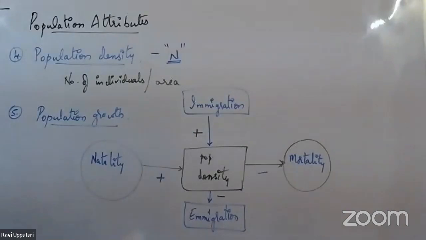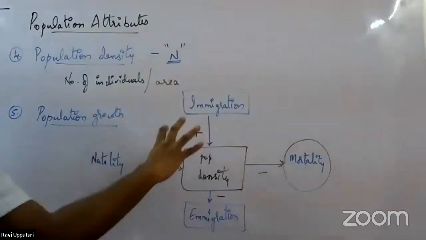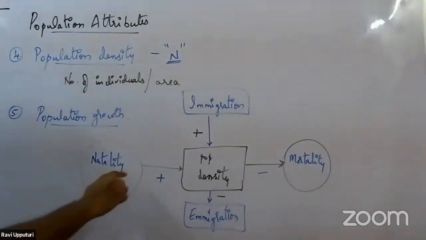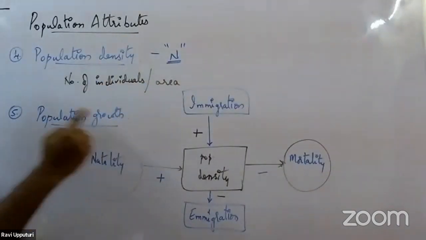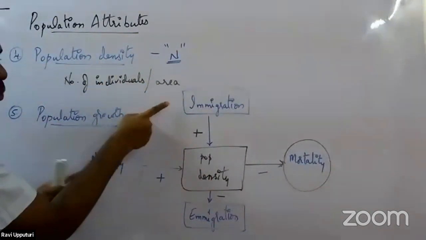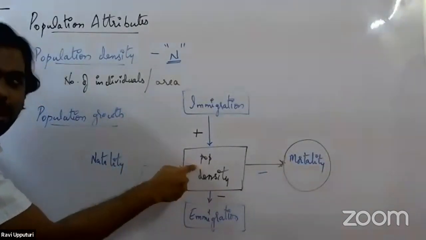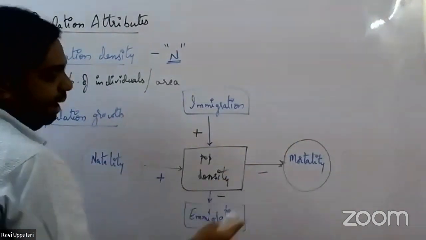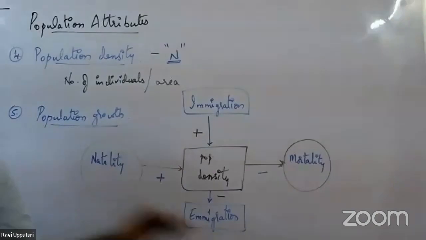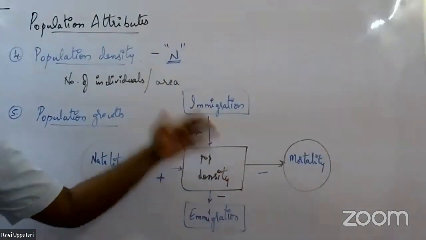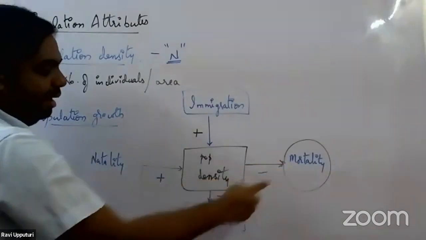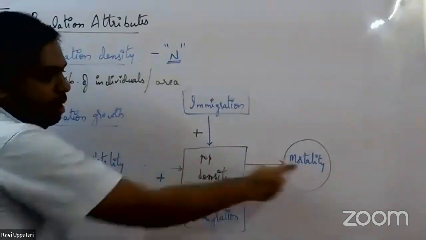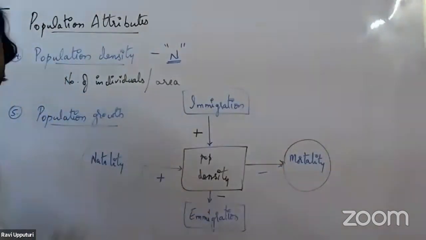So in any population you take, the population density does not always remain constant. The reason is four major factors, of which natality and immigration will start adding individuals to the population, as a result of which the population size would start increasing. Whereas mortality and emigration will start decreasing the population, because individuals from this population are being eliminated through mortality as well as emigration, right?